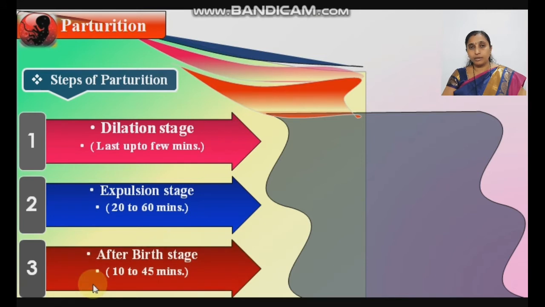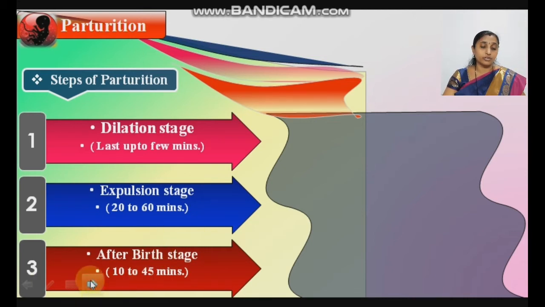After birth, the baby is delivered easily and comes outside through the vagina, but after birth the uterus is still in a contraction phase, and there is a reason behind this contraction. Within 5 minutes I will explain why such contraction occurs after the birth. After the birth, what happens?